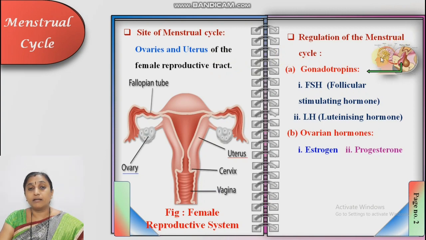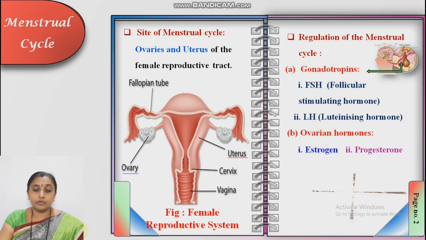It is present on the ventral wall of the brain, attached to the hypothalamus. This word you must have heard in the topic nervous coordination. The pituitary gland is the smallest endocrine gland, pea-shaped gland, present on the ventral wall of the brain.